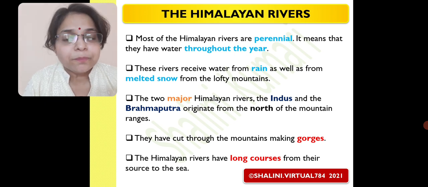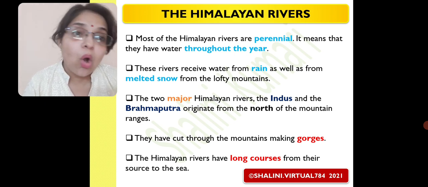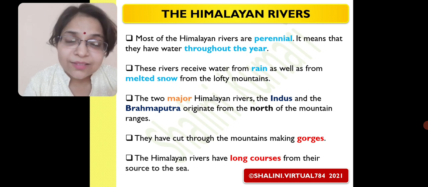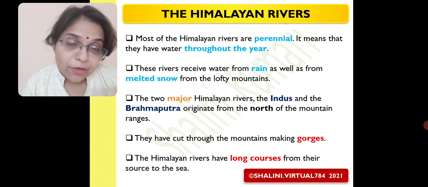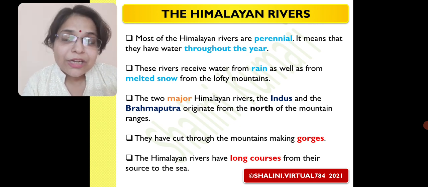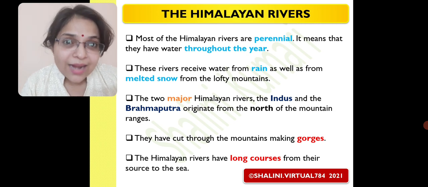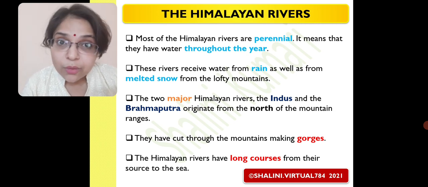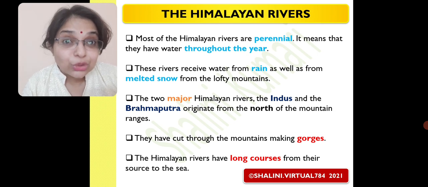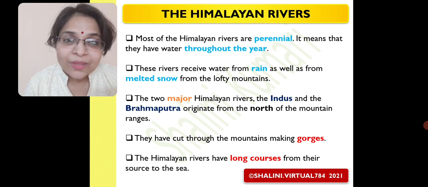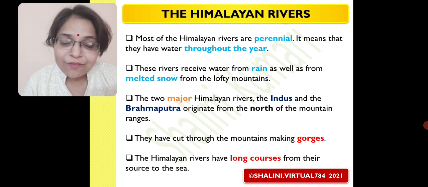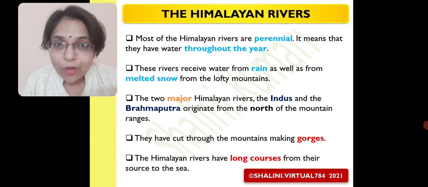Now, let's see the last one. The Himalayan rivers have long courses from their source to the sea. It's very basic. A river which is already fed because of rainfall and because of glaciers will have more water, and the river is passing through the upper course, that is, through steeper slopes of the mountains. It means they are flowing at a higher speed, and that too with more water. It means anything which is having more water and more velocity will go for a longer distance.